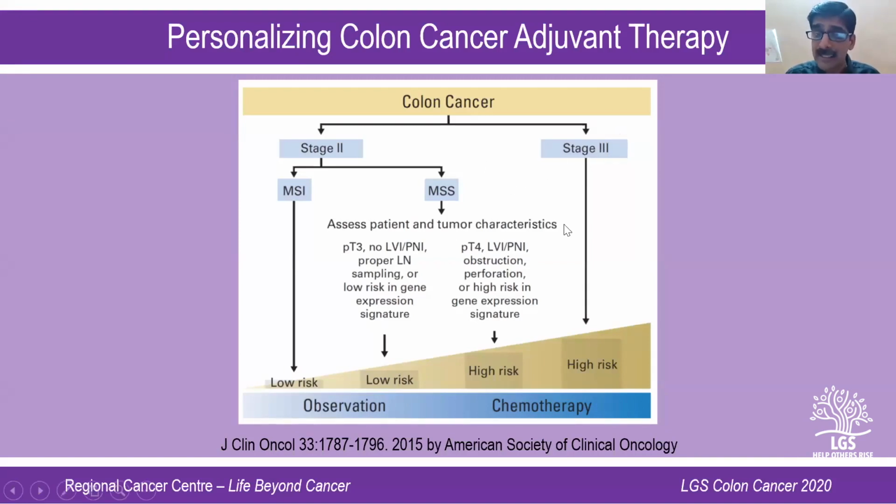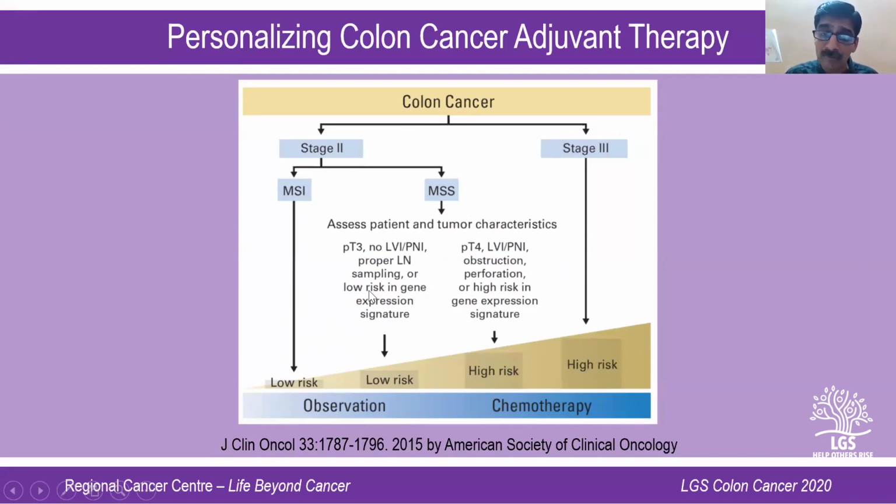So if a patient is stage 3, they are high risk, they would receive chemotherapy. But if the patient is stage 2, you first classify them into microsatellite stable and MSI. If it's MSI stable, you don't need to give chemotherapy because it's a low risk patient. But if it's not MSI stable, then you have to categorize the patient based on the risk factors and decide whether you have to give chemotherapy or no chemotherapy. So this is the way we are moving forward in terms of colonic cancer.